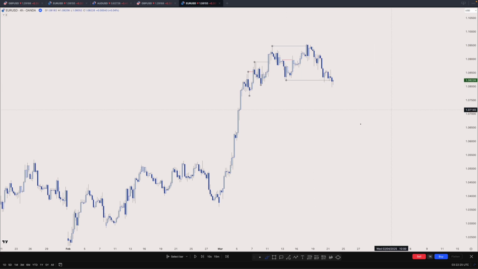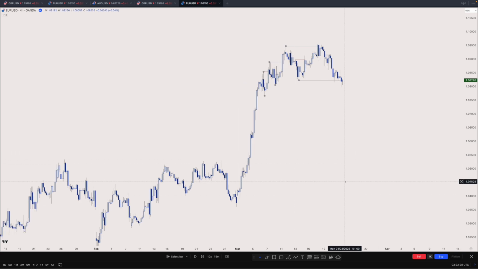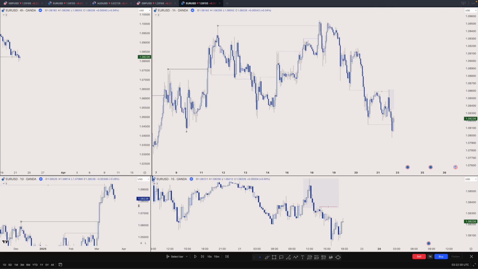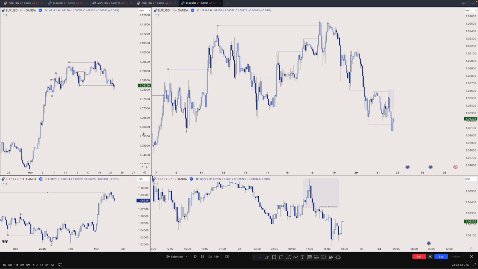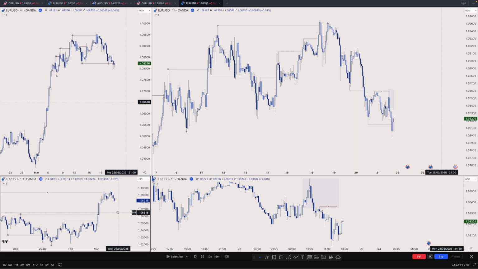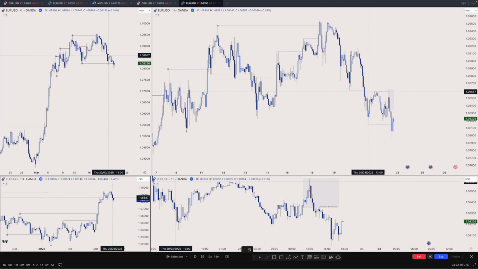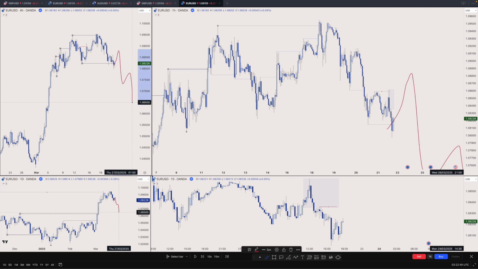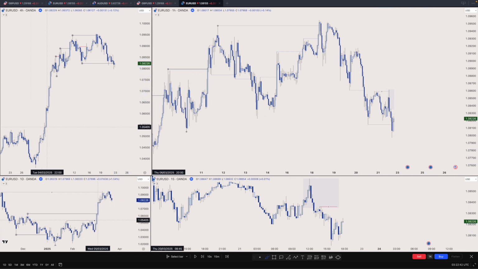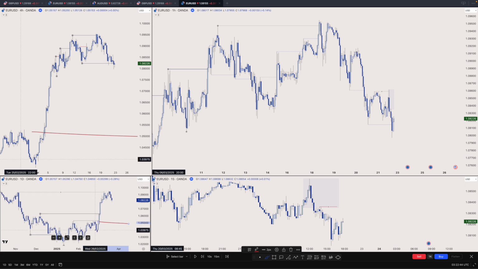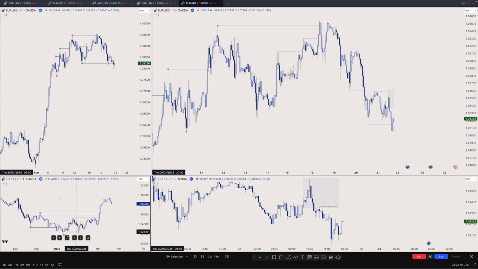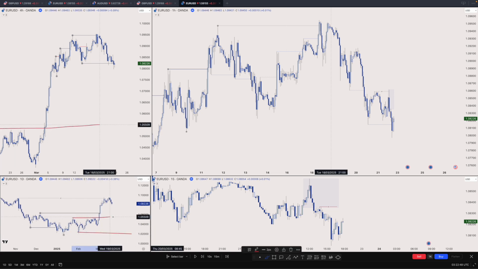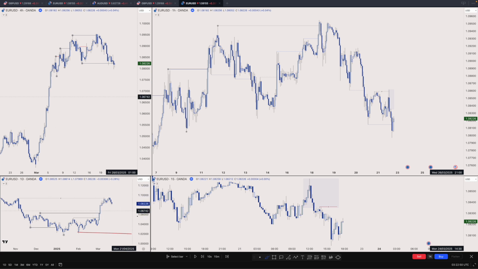So the main game plan for the coming week is to play the move for this whole daily impulsive leg. Either we can see further downside like this and then go, or we can expect price to come back into this demand range of this internal, right? And then go higher. So let's just see how it plays out.